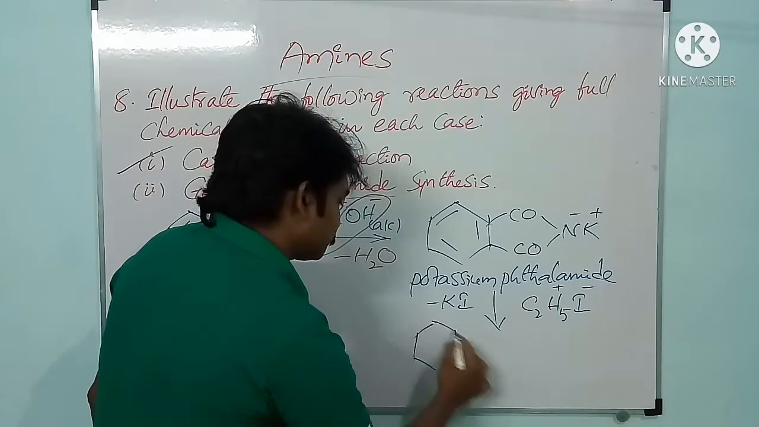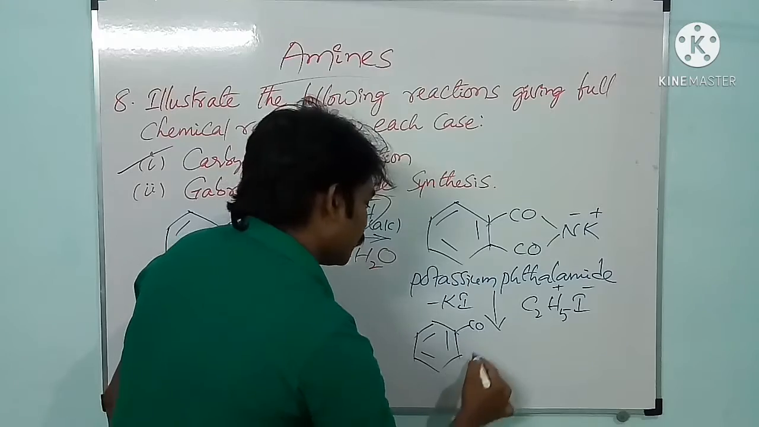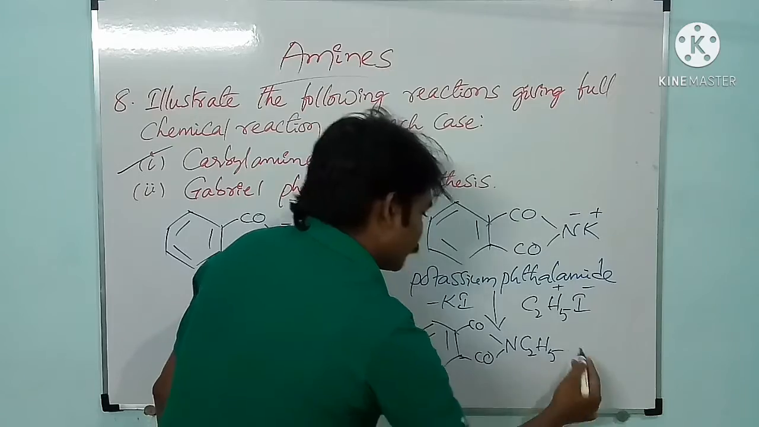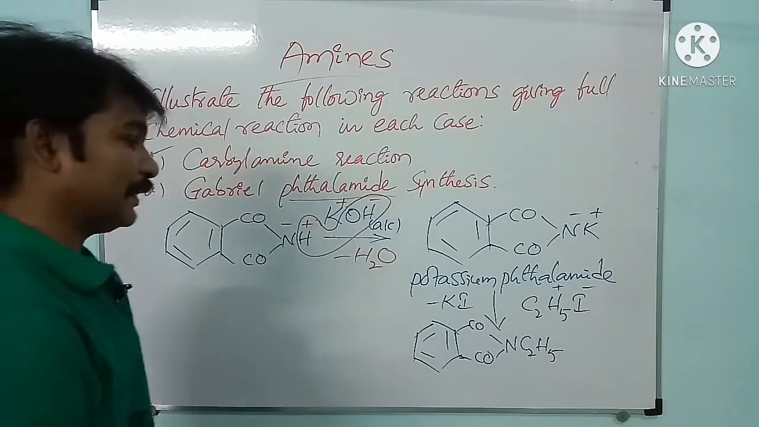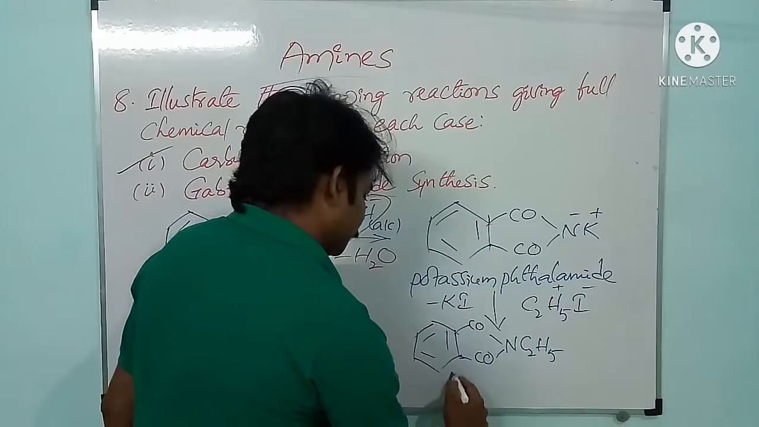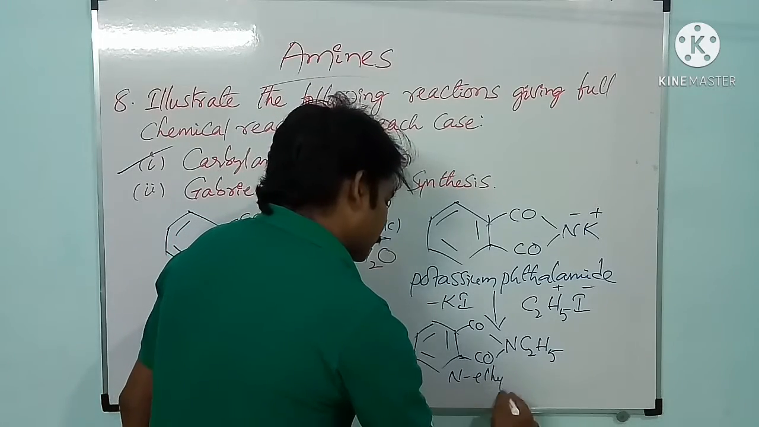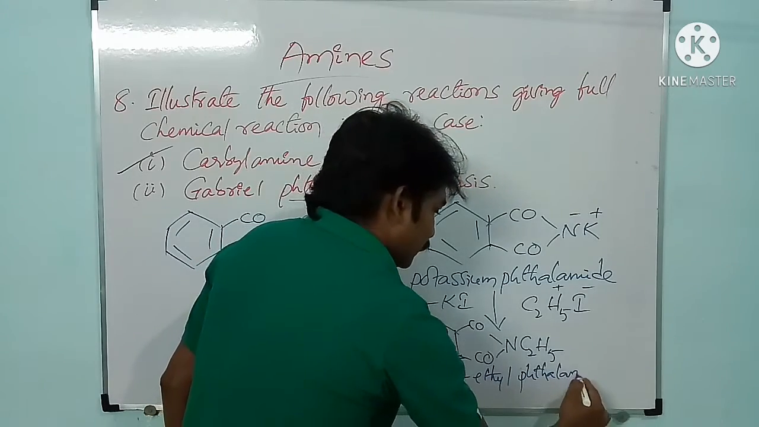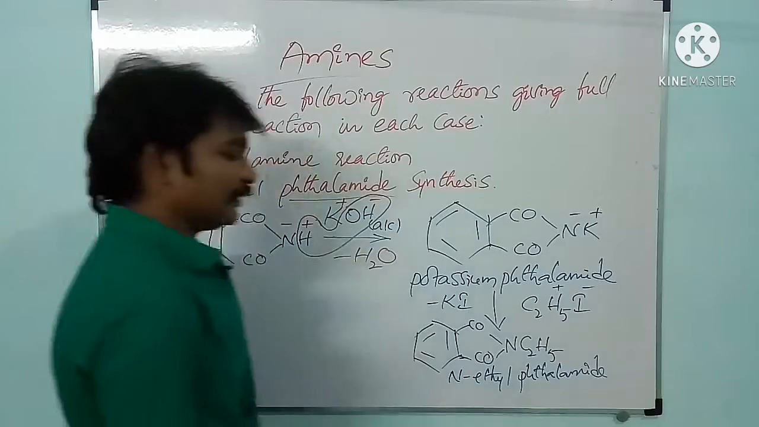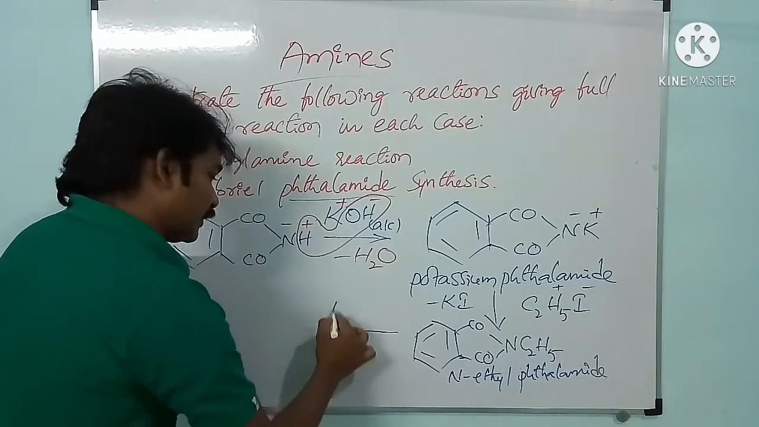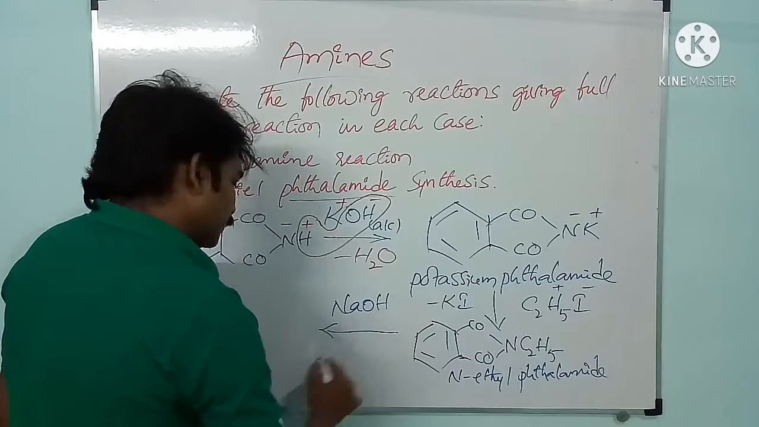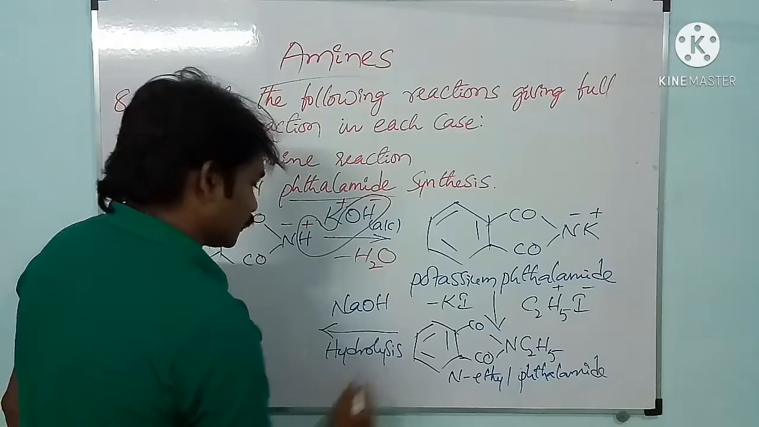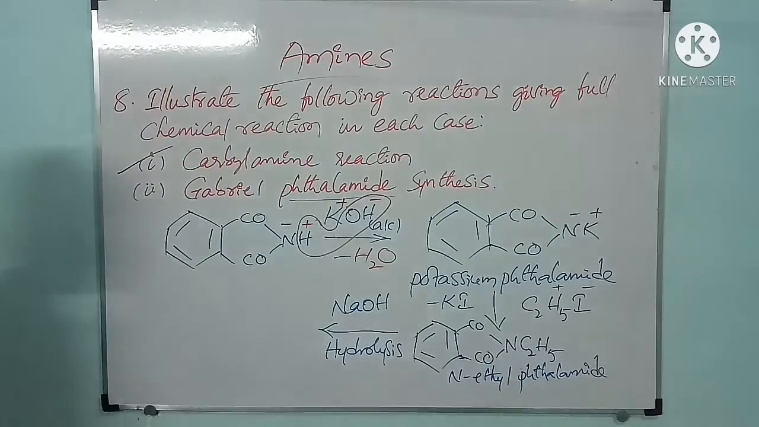Here we will get CO NC2H5. This is nothing but N-ethyl phthalimide. Next one, N-ethyl phthalimide on treating with sodium hydroxide followed by hydrolysis. Okay, reaction with the sodium hydroxide followed by hydrolysis.